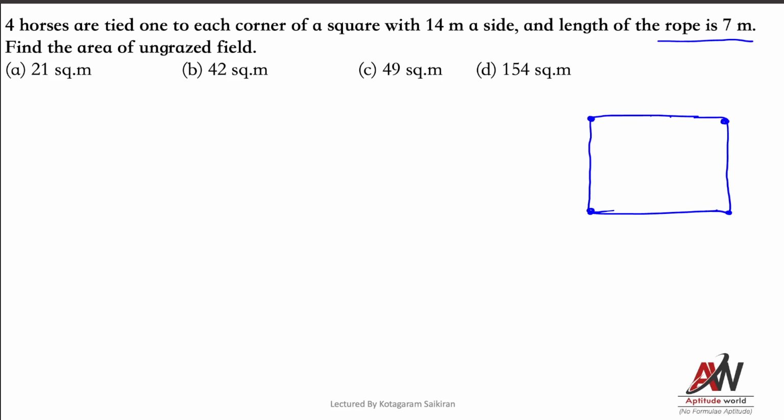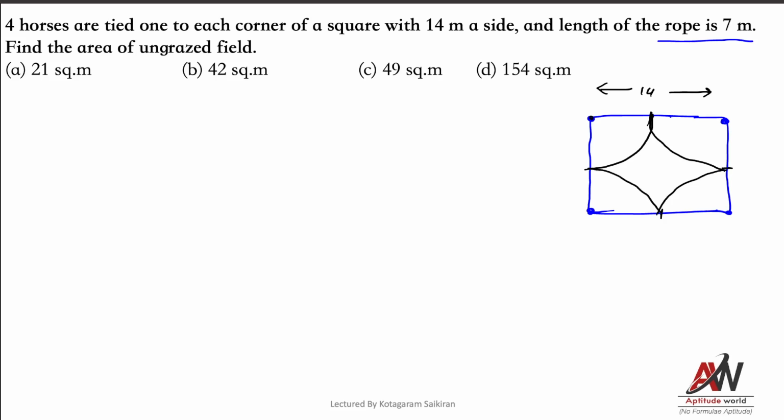I'll take another color. See, 7 will be just exact half. See, total is 14, right? Side of square is 14. 7 will be exact half. So here also it will be half. So here also it will be half. And here also it will be half. So horse is tied here. So horse will graze till here. And here also it will graze till here. Here also like this it will graze. And then here also it will be grazing like this.